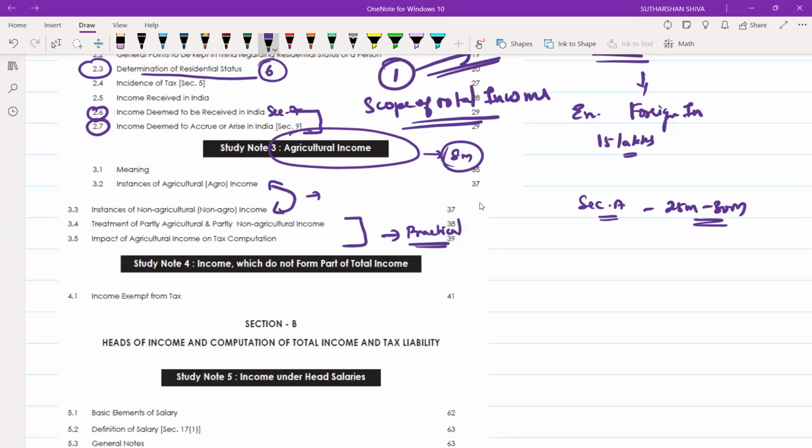This section A is a game changer for your paper 7 to score exemption also, to make sure you will get 50 marks also. Income which does not form part of total income, you may get an MCQ from it. In residential status also, there will be only one MCQ or maximum 2 MCQs from that part.